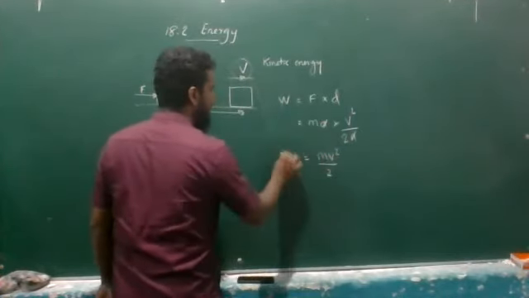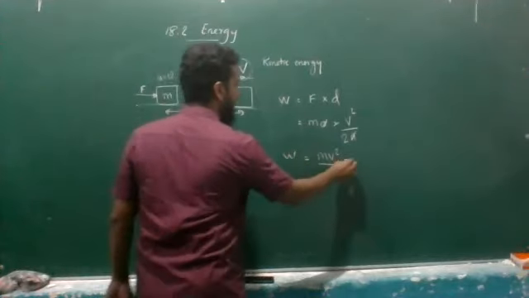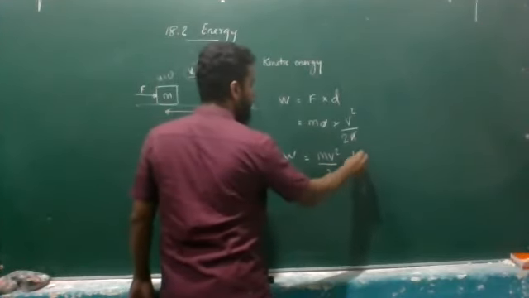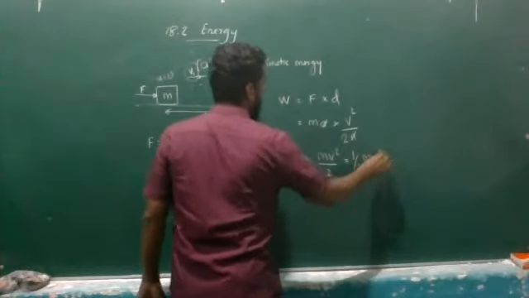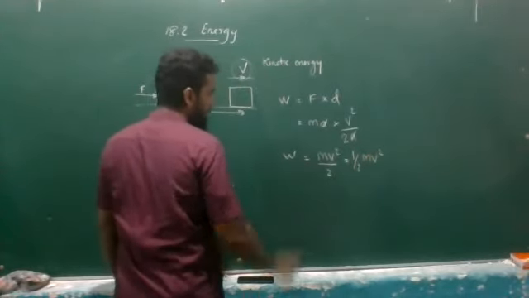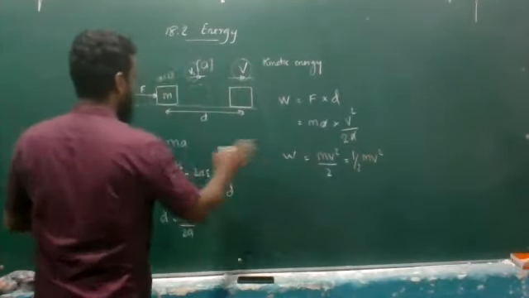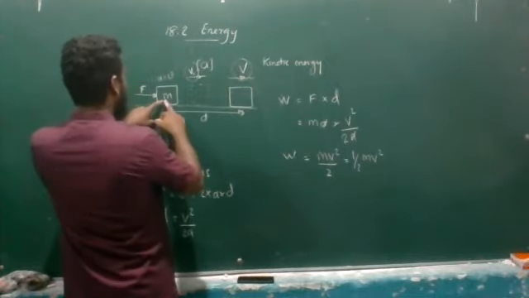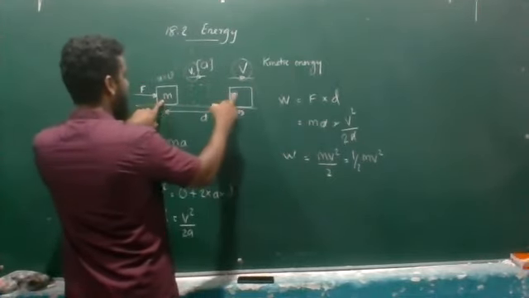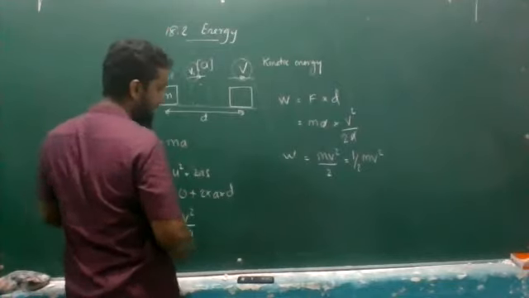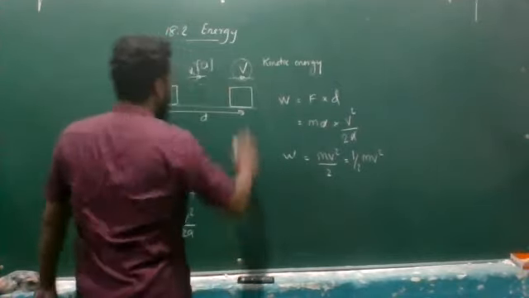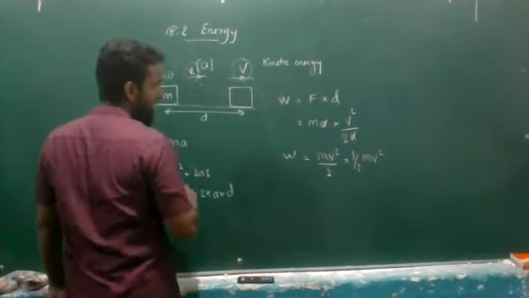That is the work done. This can be written as half into mv squared. This is the work done to take this object from this place to this place with the velocity of v. The final velocity that you have gained is going to be v.